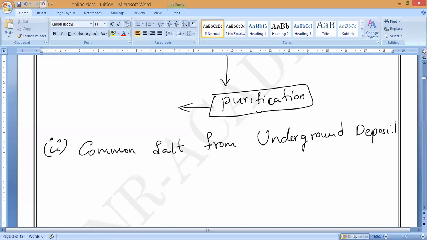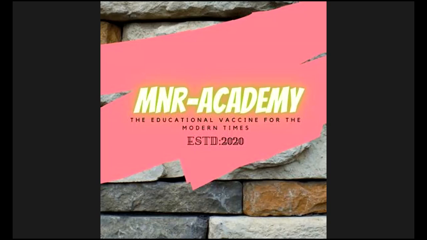I will show you now. We are importing this Himalayan rock salt, whose cost is very high. Have you noticed? Normal salt is 10 rupees for 1 kg, but this rock salt is around 87 rupees. Now I will show you how it is present inside underground deposits, and how people dig it.